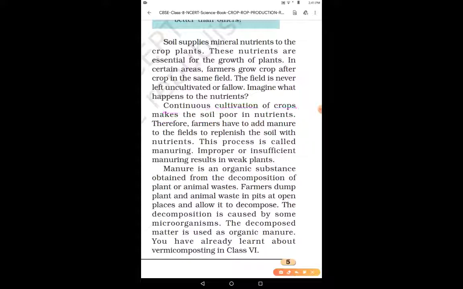If we grow the first crop plant in the soil, all the nutrients of the soil will be used for the first crop plant only, right? And for the second crop plant, the soil has to get more nutrients so that it will be able to supply them, right? So continuous cultivation of crops, growing crops one after another, makes the soil poor in nutrients.